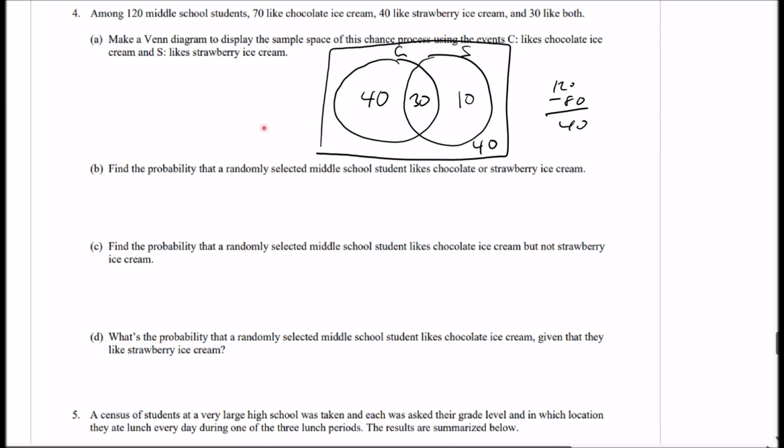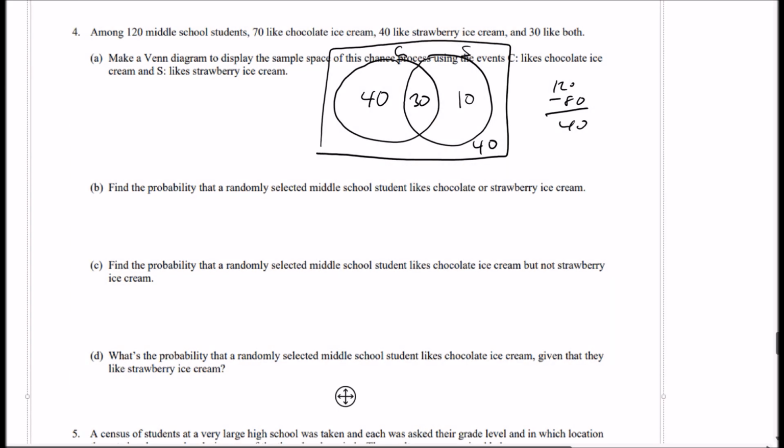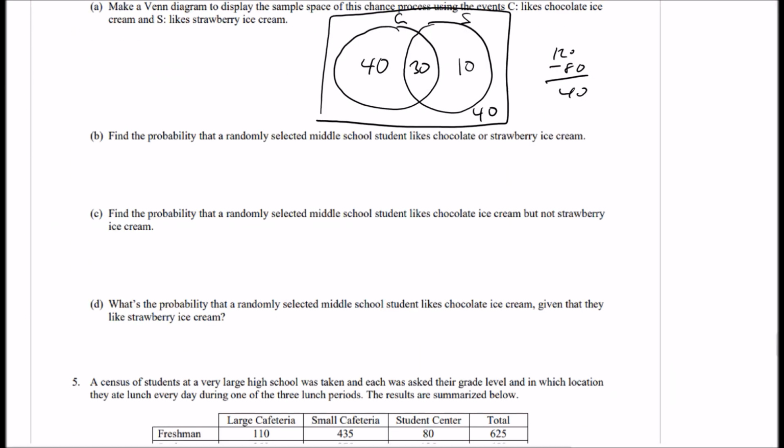All right. So it says find the probability that a randomly selected middle school student likes chocolate or strawberry ice cream. So I said probability of chocolate union strawberry.